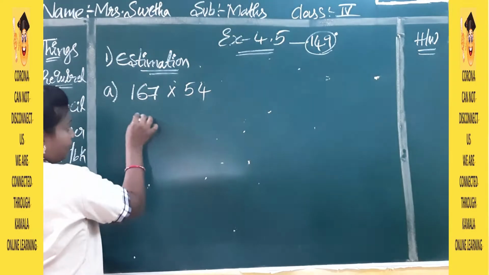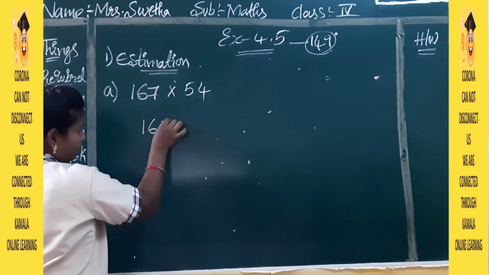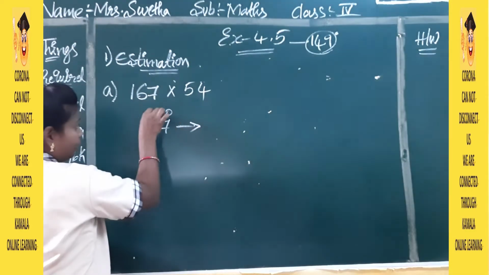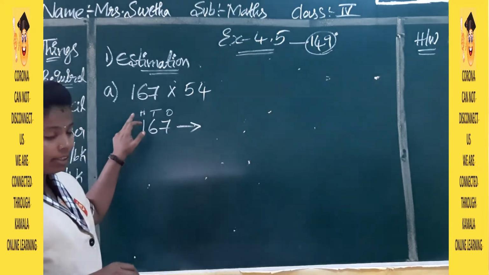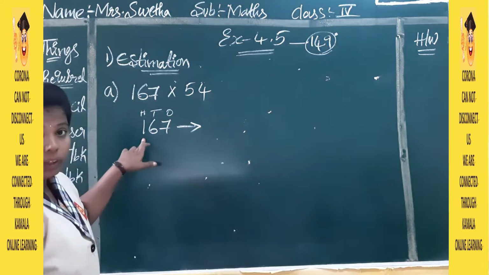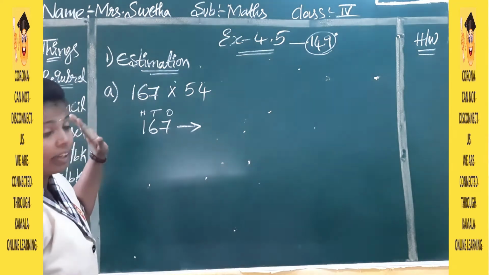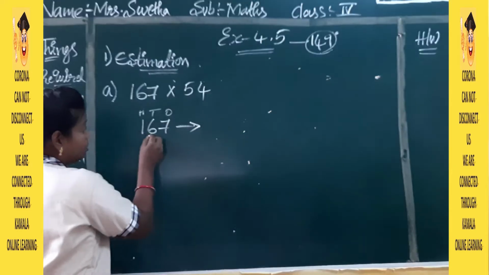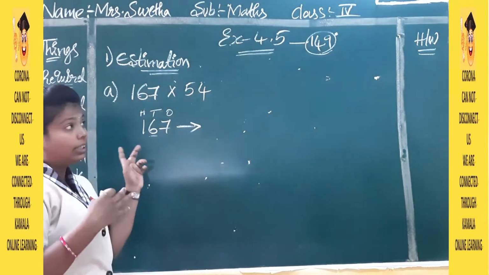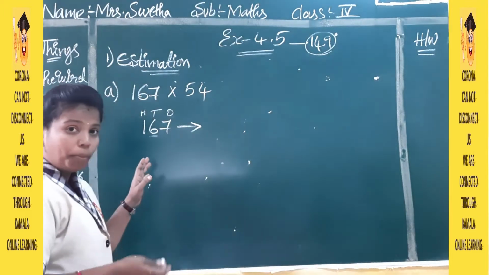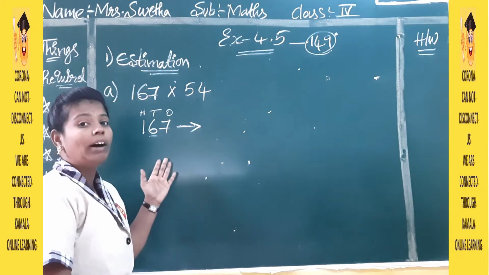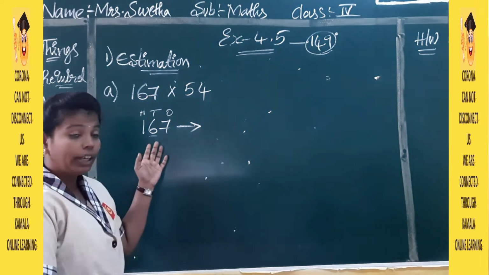For the estimation of 167, what will it be? Here 3 places are there, so in these 3 places we will do the estimation at the last one, the 100s place. When we are doing estimation, we will check the next number. I think you have learned these problems in your previous chapters, and in the third class also you learned this method. So here I am explaining.